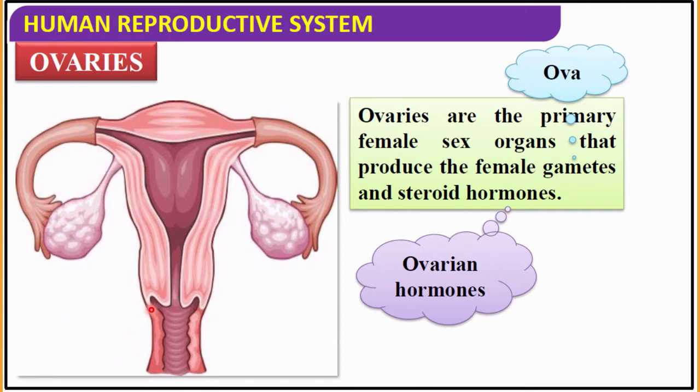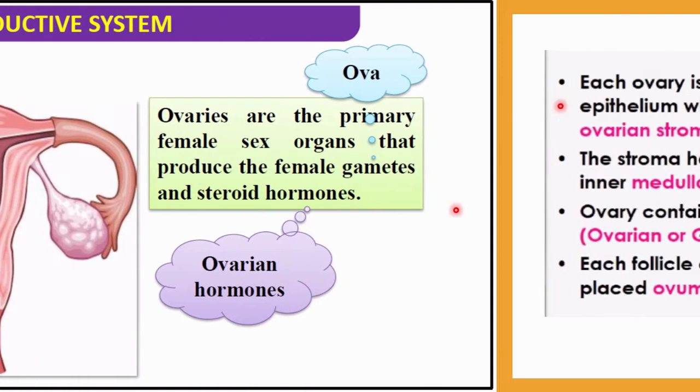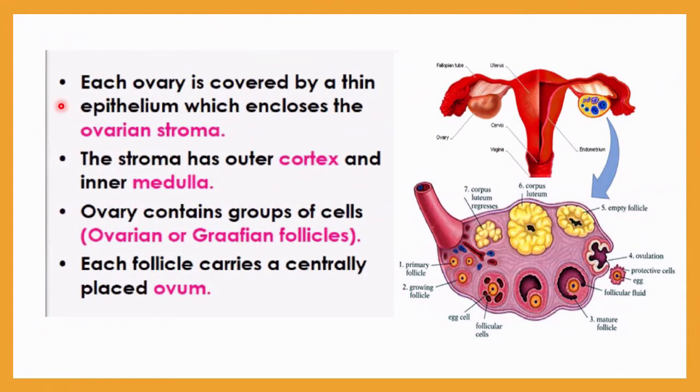Ovaries are the primary female sex organ, or the main sex organ, that produce the female gamete, and they also produce steroid hormones. This female gamete is also called ova or egg cells, and the steroid hormones, also called ovarian hormones, include estrogen and progesterone. So let me discuss the ovary in detail.